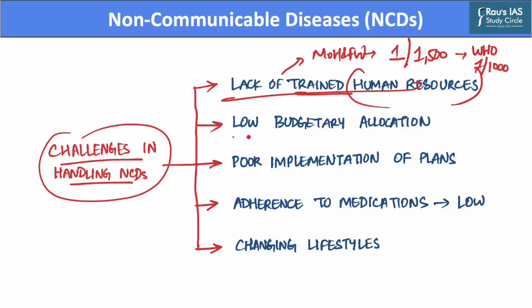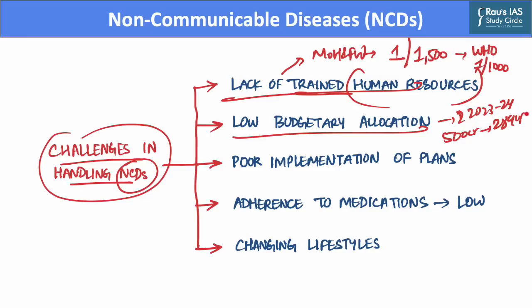Also, there is a low budgetary allocation by the government towards these non-communicable diseases. For example, in the budget of 2023-24, the budget for non-communicable diseases was reduced from 500 crores last year to 289 crores this year. Hence, we can see the budgetary allocation for non-communicable diseases has been reduced in a period of 1 year.